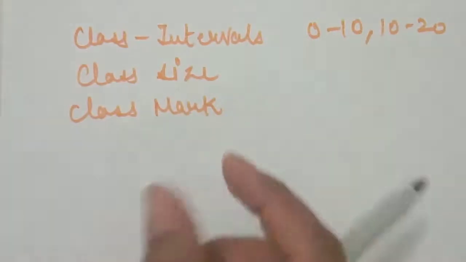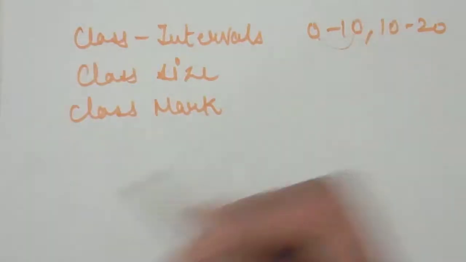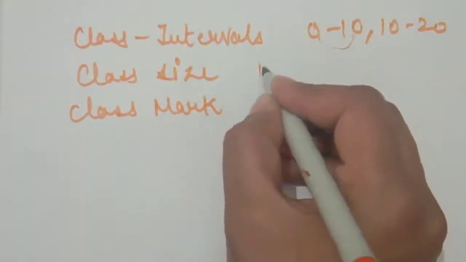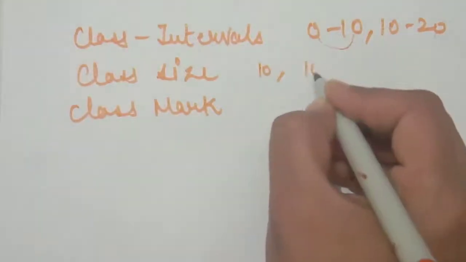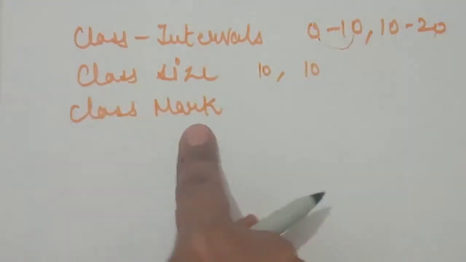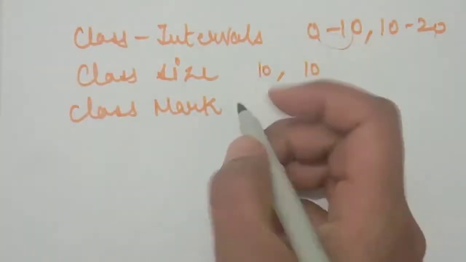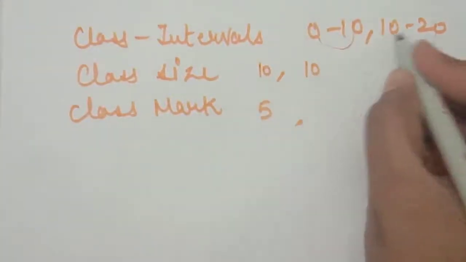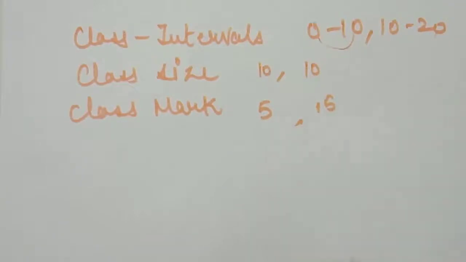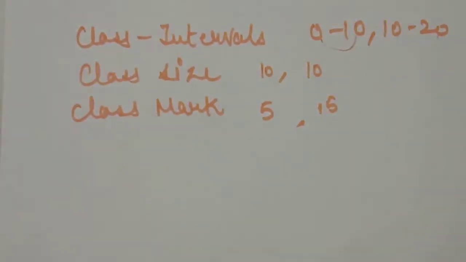Class size means the length of the class interval, like upper limit minus lower limit, it means 10. Class mark means the average of the lower limit and the upper limit, it means 0 plus 10 divided by 2, 5. 10 plus 20 divided by 2, 15. We call it class mark.